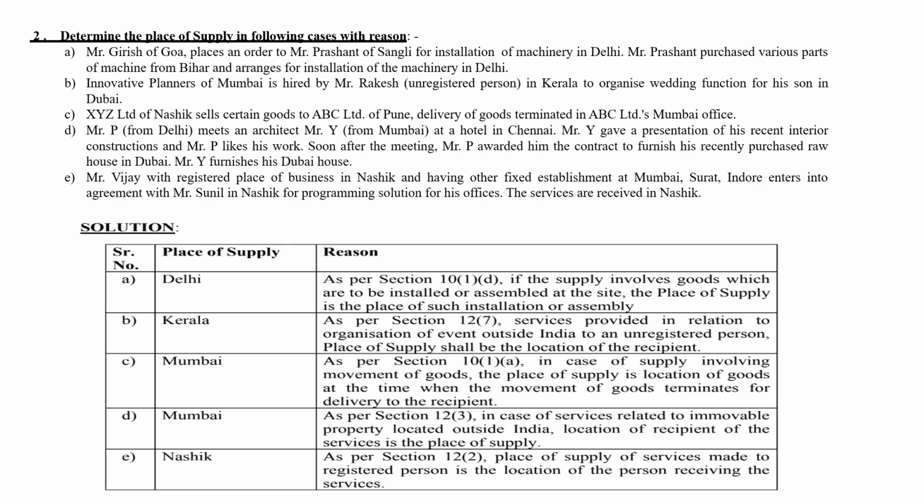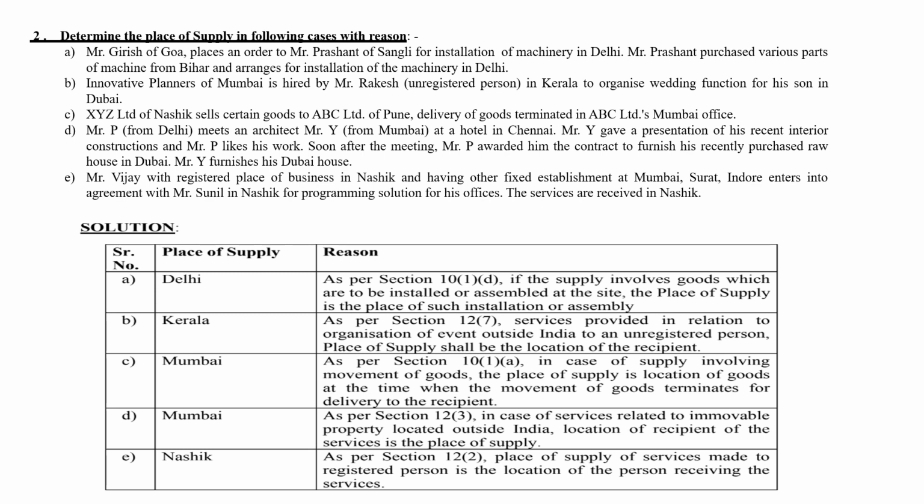So here, as you see, the architect is Mr. Y from Mumbai. Okay, so the architect is from Mumbai and the place is out of India. As per section 10(1), in case of supply involving movement of goods, the place of supply is the location of the goods at the time when the movement of goods terminates for delivery to the recipient. So here Mr. Y is from Mumbai.